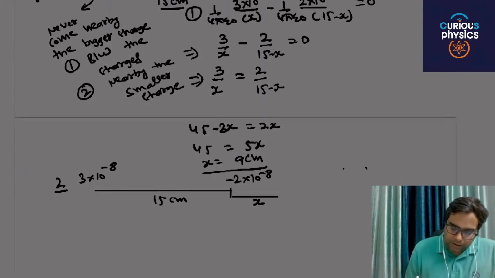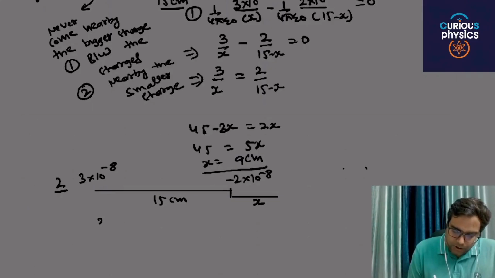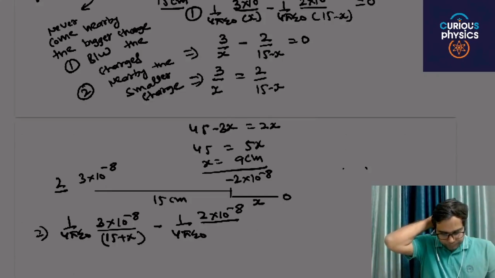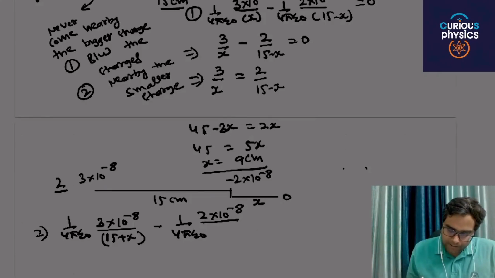For this positive charge, the potential will be 1 by 4 pi epsilon naught, 3 into 10 raised to power minus 8 divided by 15 plus x, net potential at this particular point O, minus 1 by 4 pi epsilon naught, 2 into 10 raised to power minus 8 divided by x, is equal to 0.